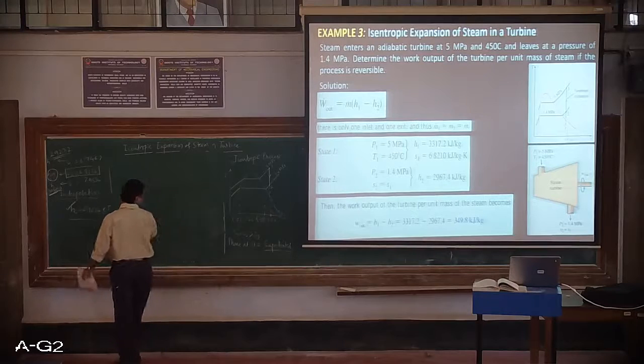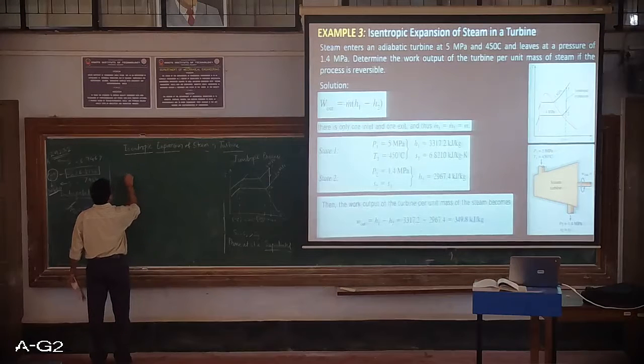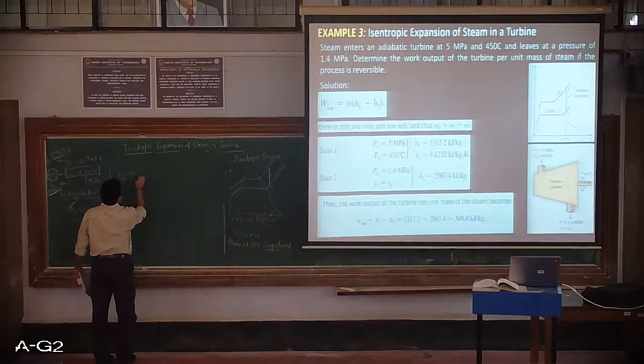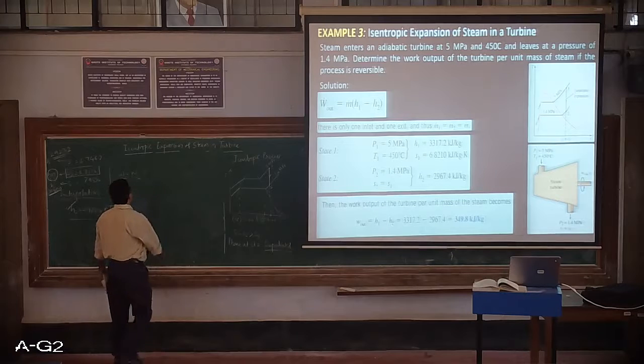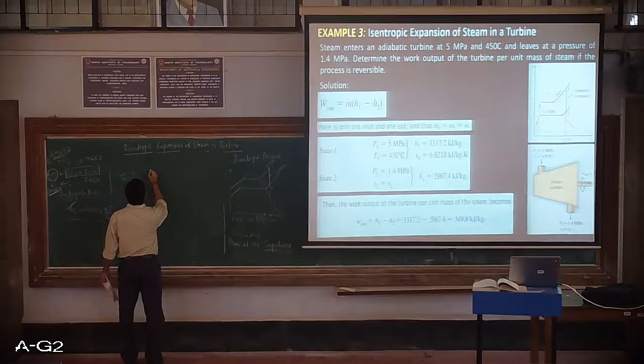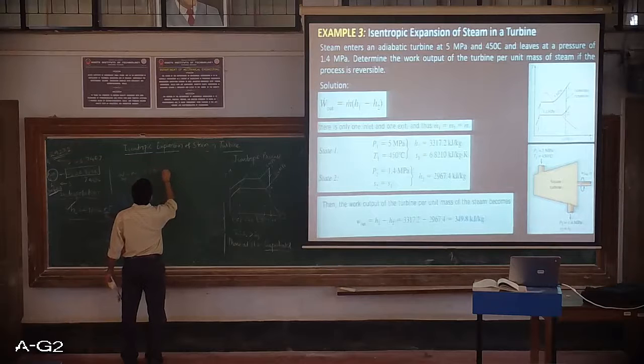Therefore, whatever equation that we have defined, that is specific work out, or sometimes you can write it as work from 1 to 2 also, as this is a path function. Now it is H1 minus H2.